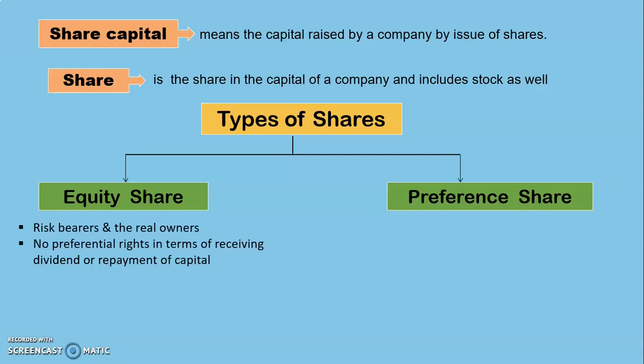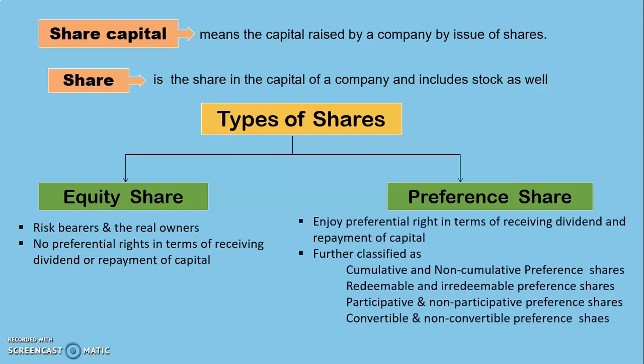Equity shareholders are the real owners of the company. They are the risk bearers. They get dividend, that is a return on their investment, after dividend is paid to preference shareholders. And preference shareholders enjoy the preferential right to receive dividend and also to receive their capital at the time of winding up of the company. Preference shares are further classified as cumulative and non-cumulative preference shares, redeemable and irredeemable preference shares, participative and non-participative preference shares, convertible and non-convertible preference shares.